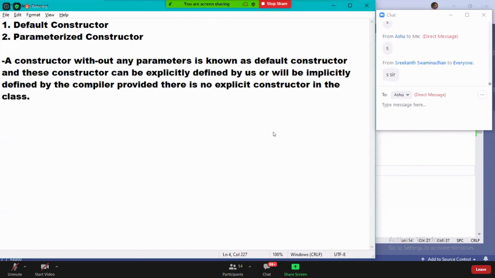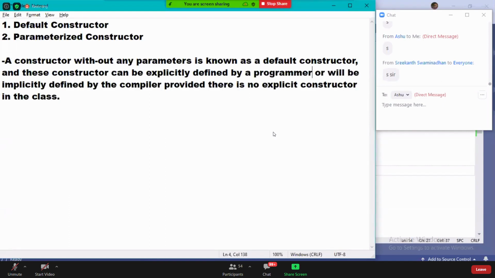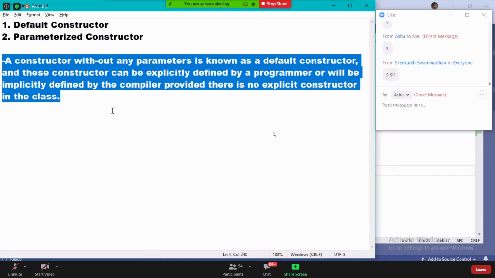Guys, all of you carefully listen. A constructor without any parameters is known as a default constructor. And these constructors can be explicitly defined by us, defined by a programmer. That will be a better word. We are the programmers. Or they will be implicitly defined by the compiler, provided there is no explicit constructor in the class. Did you understand this point, all of you?